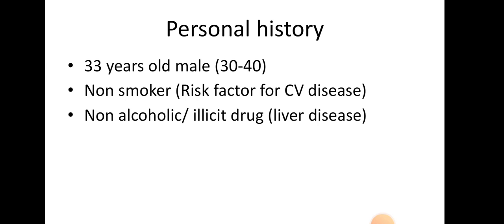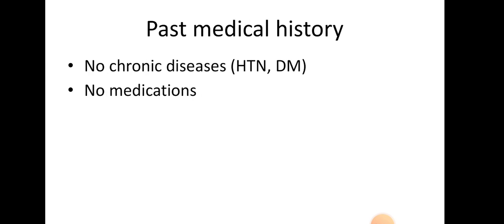He is a non-smoker, and smoking is a risk factor for cardiovascular disease and chronic kidney disease. So this might be modified if he were a smoker and you diagnosed him with autosomal dominant polycystic kidney disease. Alcohol damages the liver, and the liver might be involved in autosomal dominant polycystic kidney disease through liver cysts or hepatic cysts. Past medical history is insignificant.